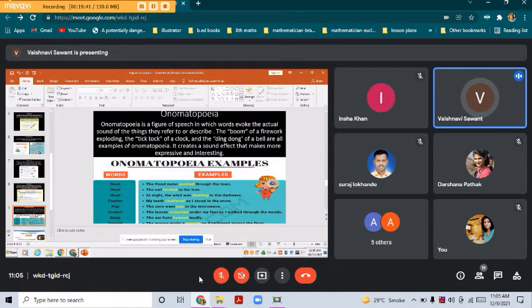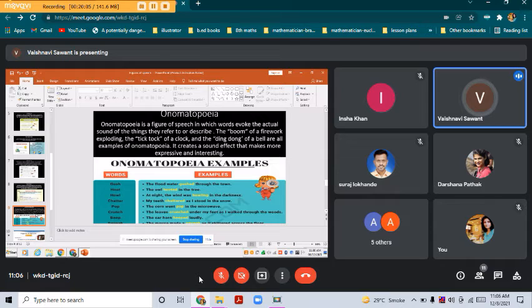So what are the examples of onomatopoeia? The flood water gushed through the town. So gushed is a sound. The owl hooted in the tree. Hooted is also a sound made by the owl. That is an onomatopoeia example. At night, the wind was howling in the darkness. Howling is a sound word, that is onomatopoeia. Fourth, my teeth chattered as I stood in the snow.